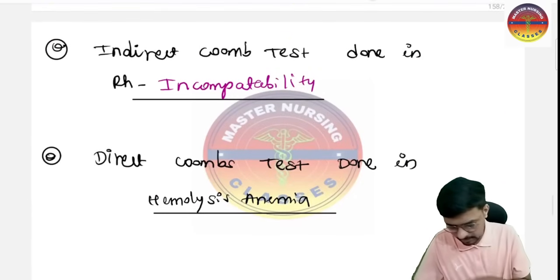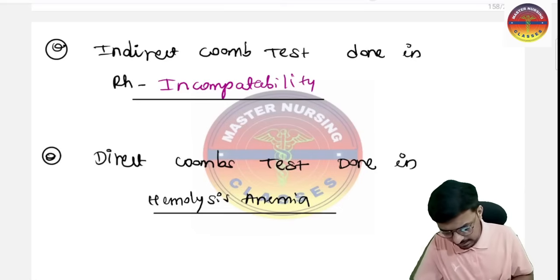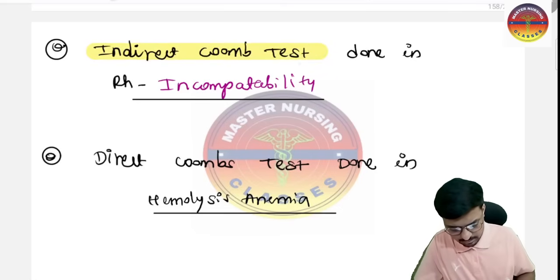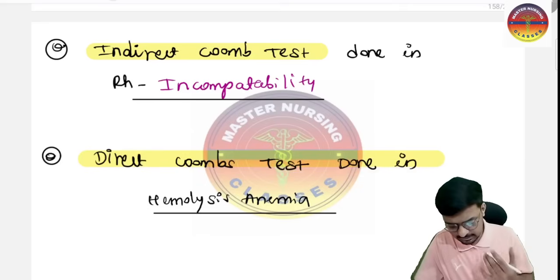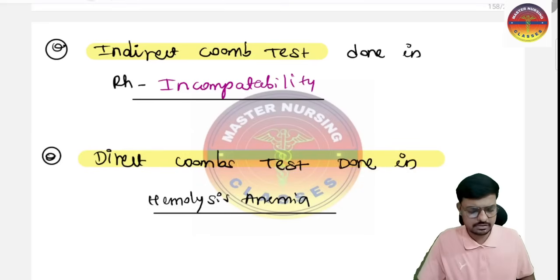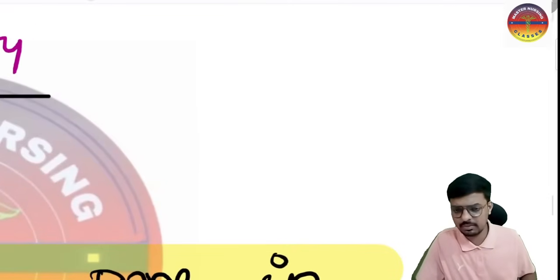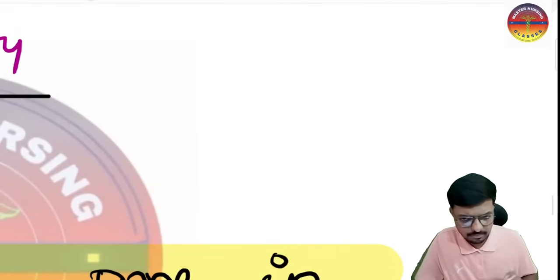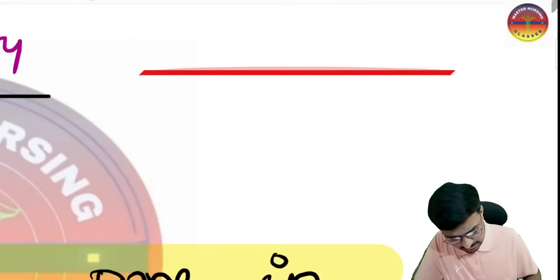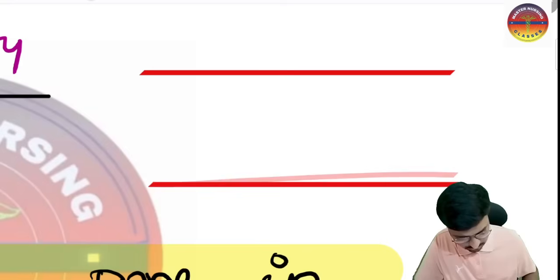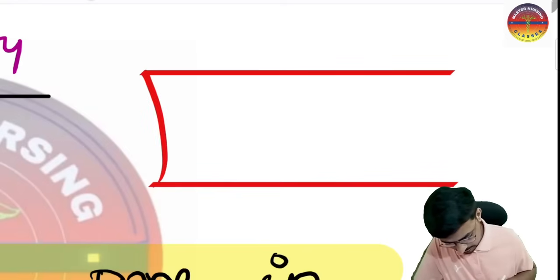We have two very important tests, the indirect Coombs test and the direct Coombs test. So what is the difference between these two tests? These are the tests which detect antibodies in the blood, that is, in the blood vessels we can say. Consider this is the blood vessel.